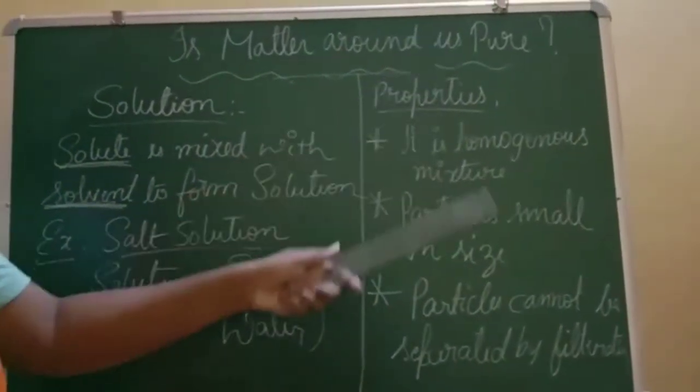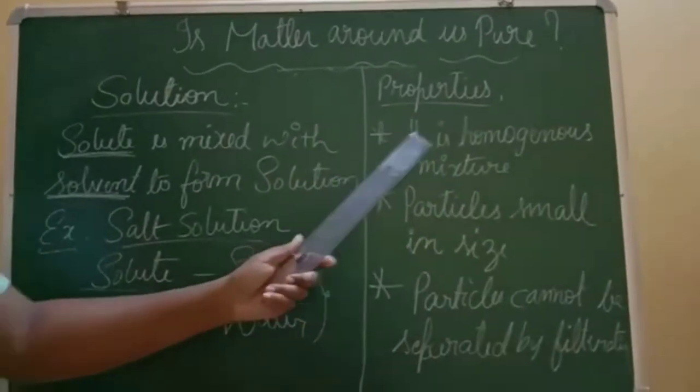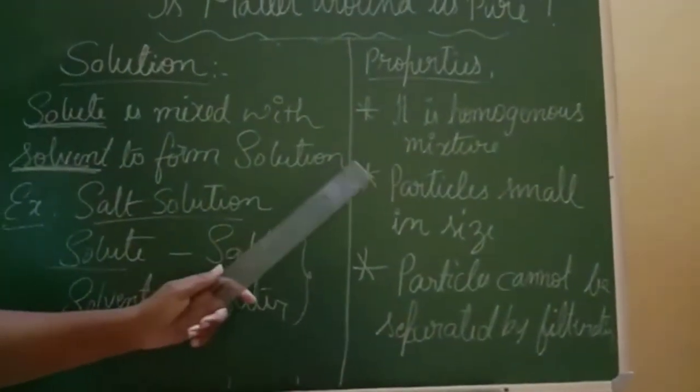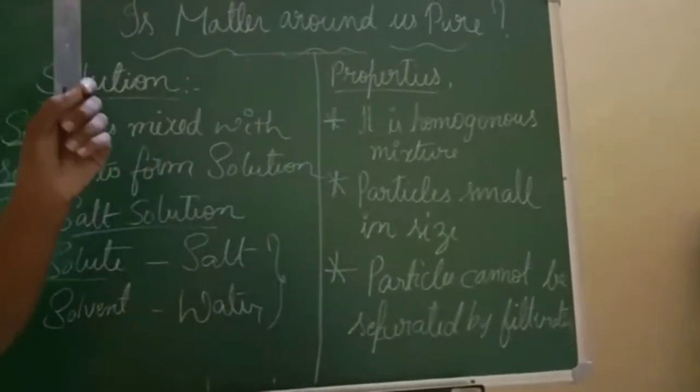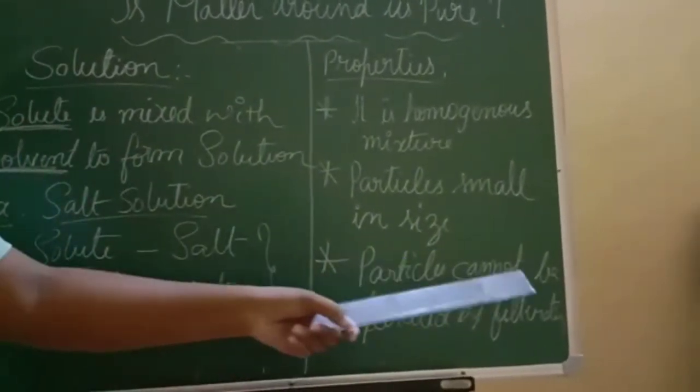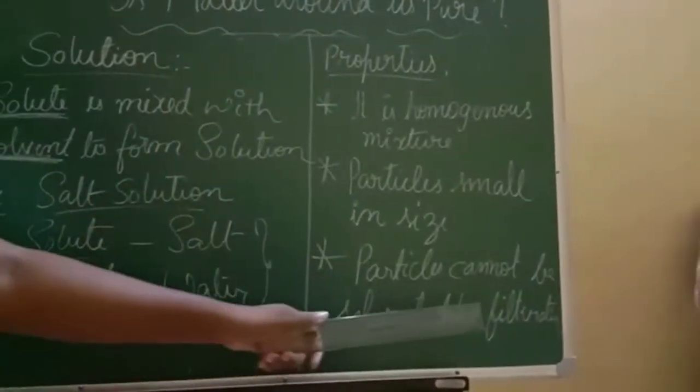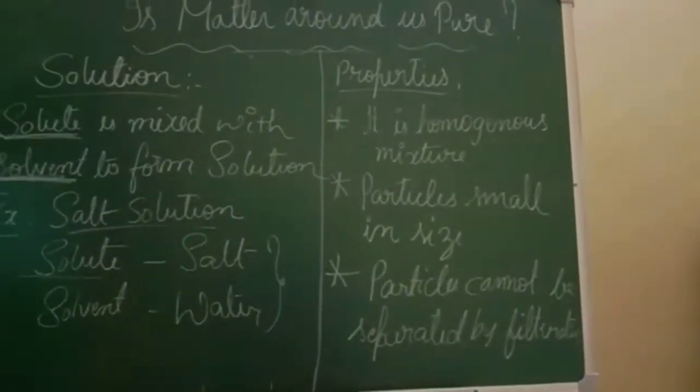Okay, so these are the three main properties. I repeat, it is a homogeneous mixture. The particles are very small in size. Because of this tiny particle, what happens? These particles cannot be separated by the filtration process also.